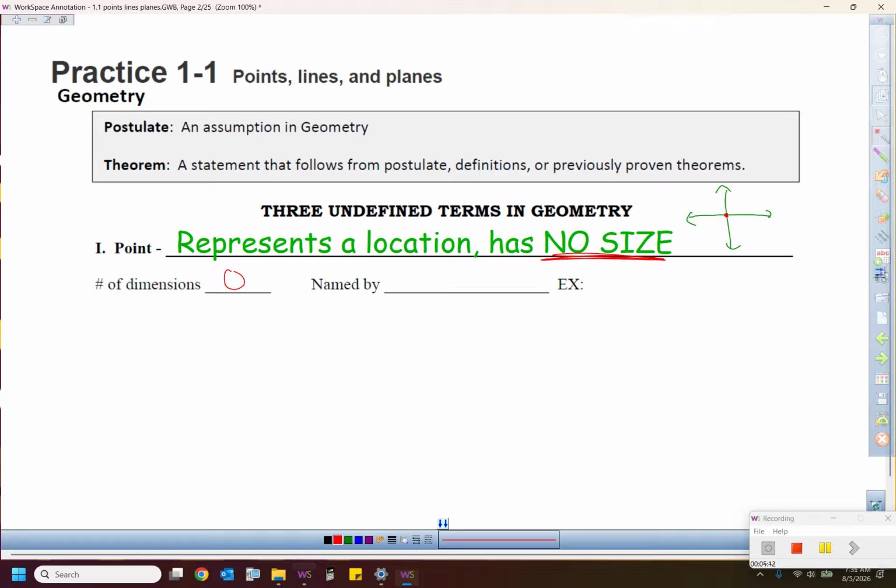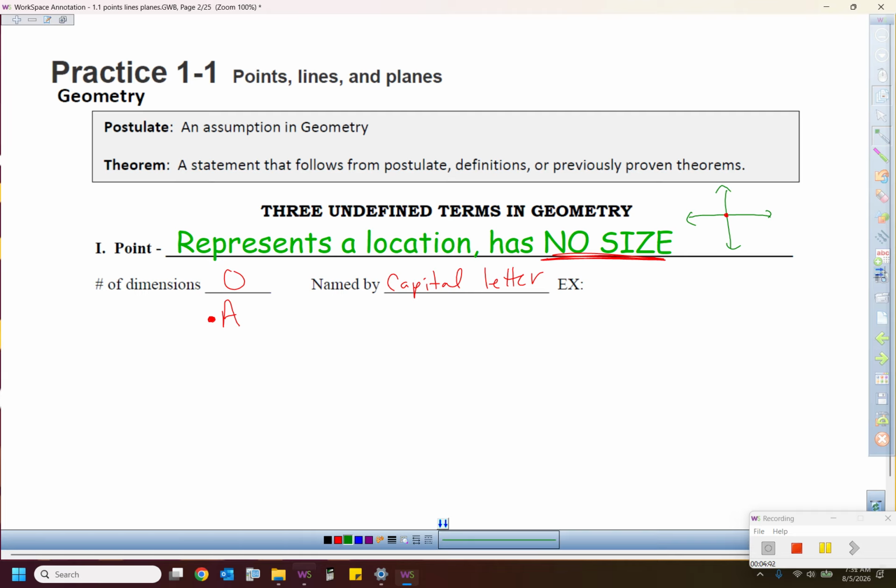And that is hard to understand realistically, because if I ask you to draw a point, which we will today, you have to actually draw this physical dot right here, which does have some size. But mathematically, that point has no length to it, no width to it, and no height. And you can see I called that point A, and I used a capital letter. That's how you have to name points, by a capital letter. Capital letters mean something in math, lowercase letters mean something else. Geometry is picky with all of these notations. So for example, this guy right here is called point A.